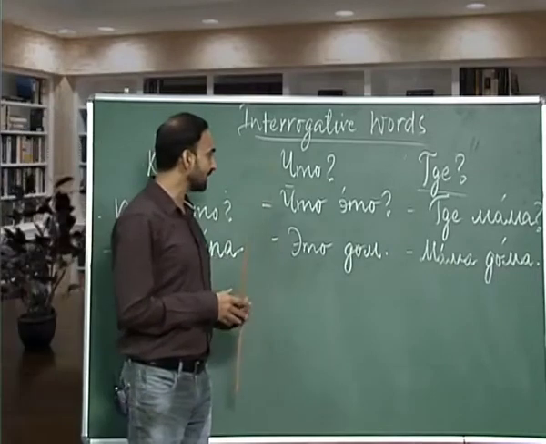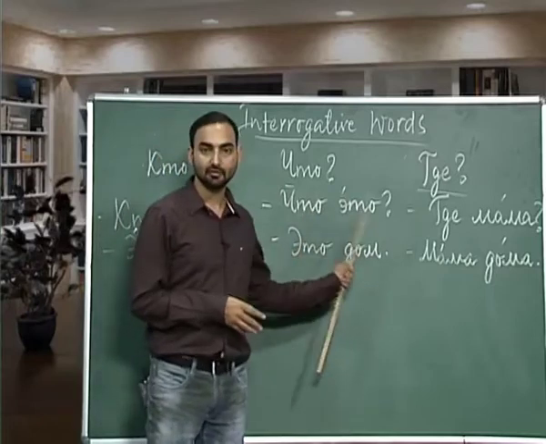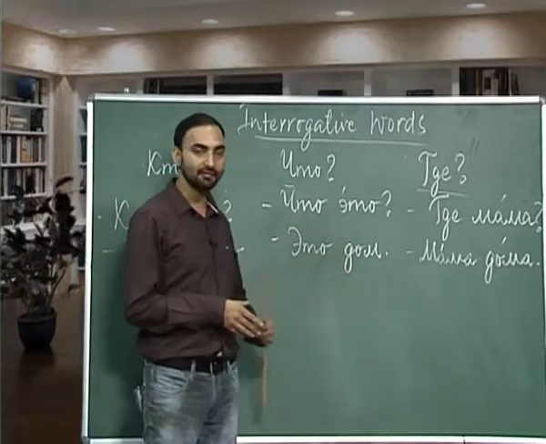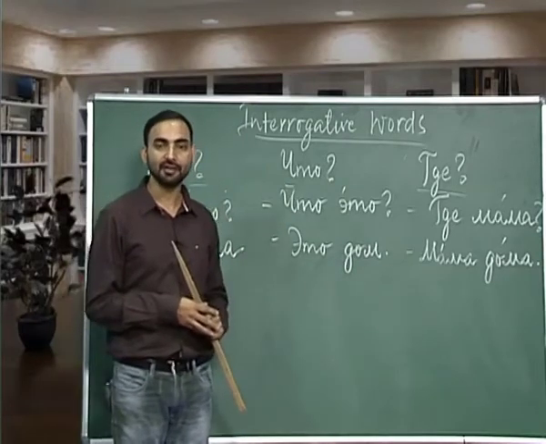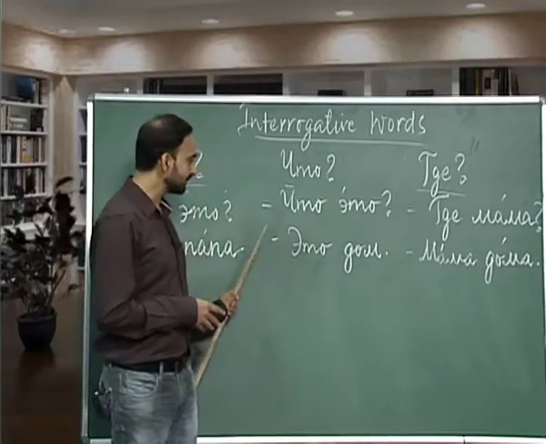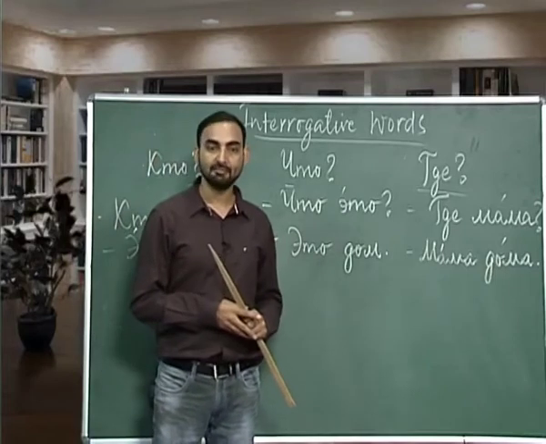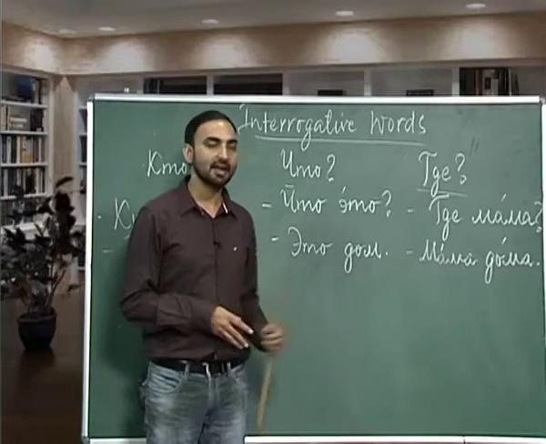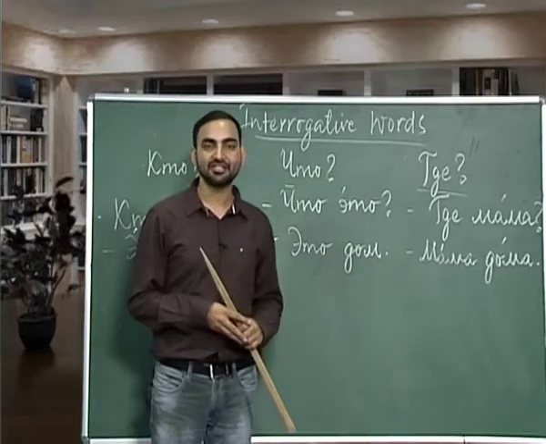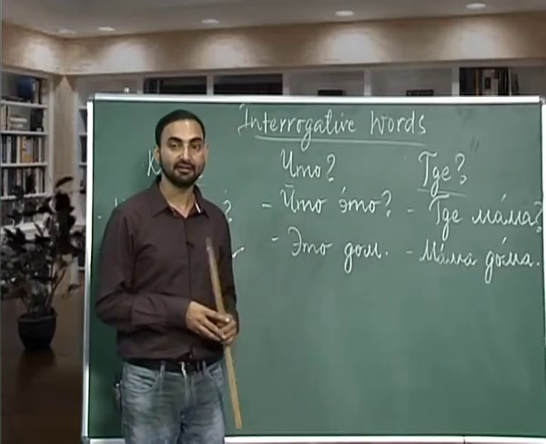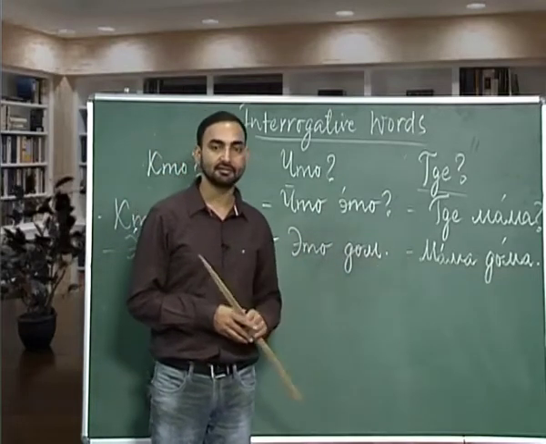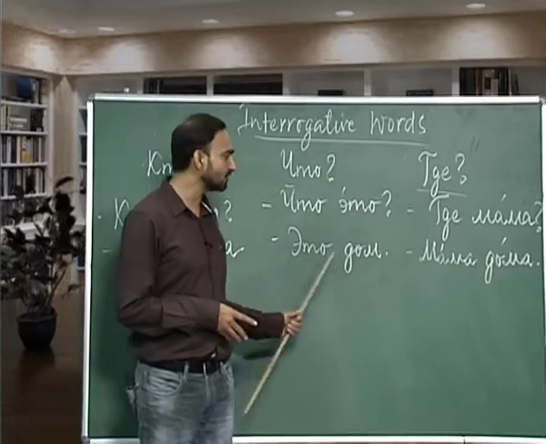The next question we have done is что это? What is this? Это дом. This is a house. The same way we can answer this question using different nouns, as это карта. This is a map. Это стол. This is a table. Это стул. This is a chair. Это лампа. This is a tube light. Это телевизор. This is a television, and so on.